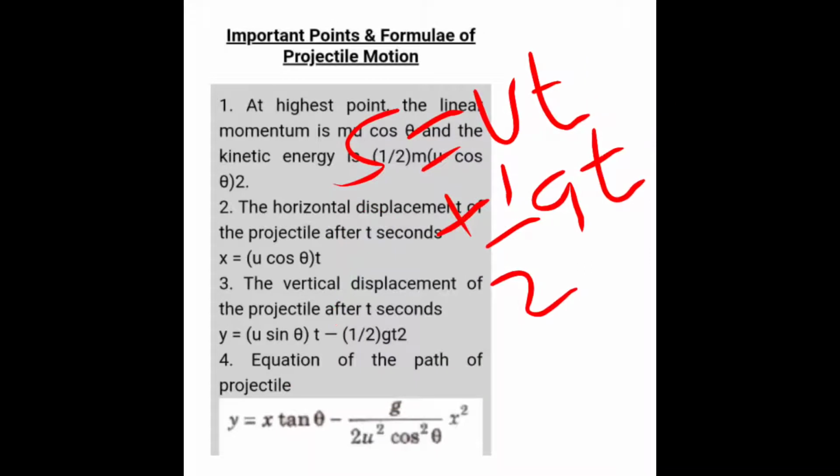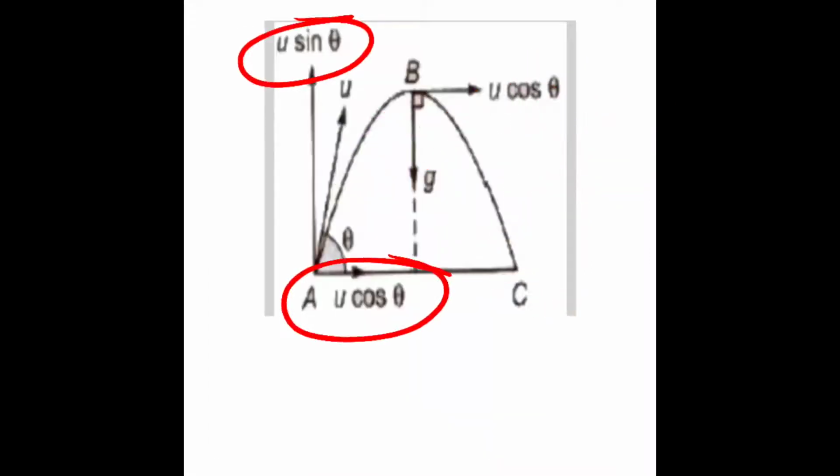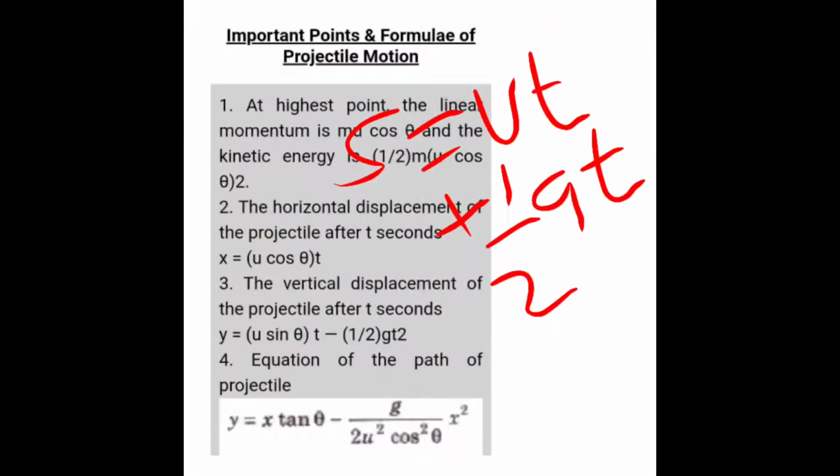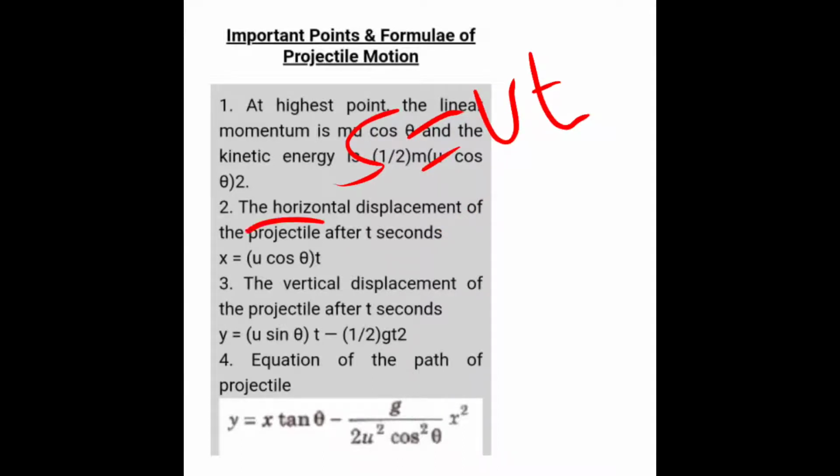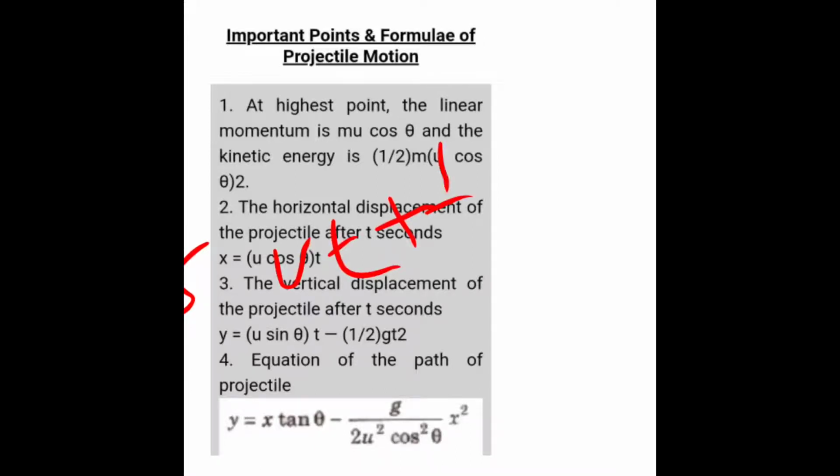So therefore this gets omitted, right? So only we have u t, that is u cos theta t. So in horizontal direction you have u cos theta t. Now in vertical direction again s equals u t plus half g t square.